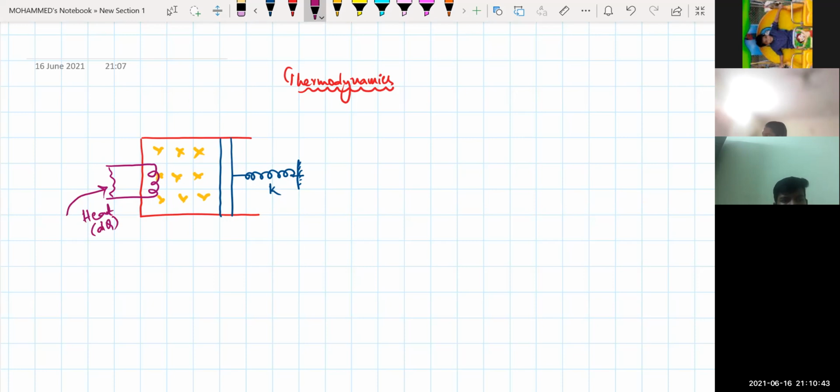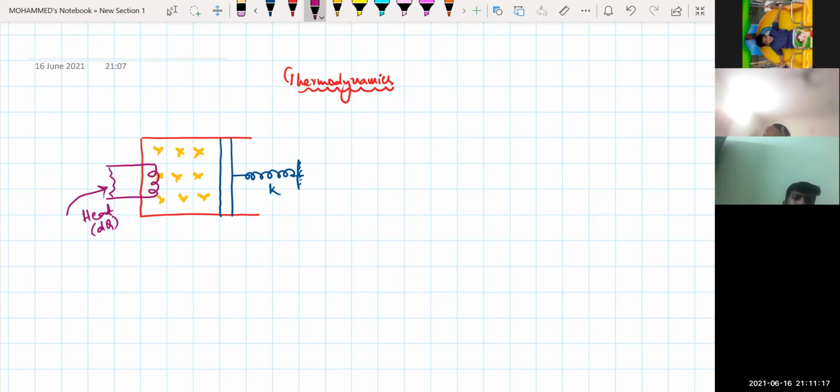Now, the moment I give heat to this coil, what is happening? The temperature of the coil is increasing because it is getting heated up. Because of the temperature of the coil, what is happening to the gas present there? The interatomic collisions between the molecules are tremendously increasing. Before heating, they might have been colliding very slowly. The moment you apply the heater, because of the temperature, what is exactly happening in the container right now?